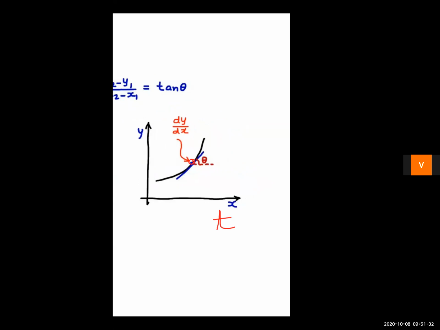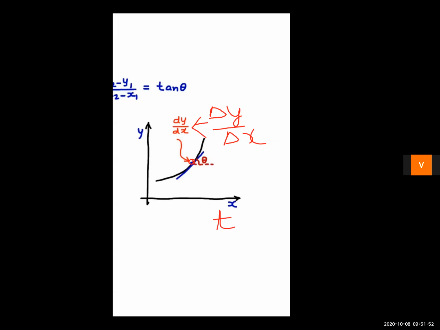Here time t is very small because we are considering only a point, right? So at this point, the slope changes from del y by del x to dy by dx because your time t tends to 0.